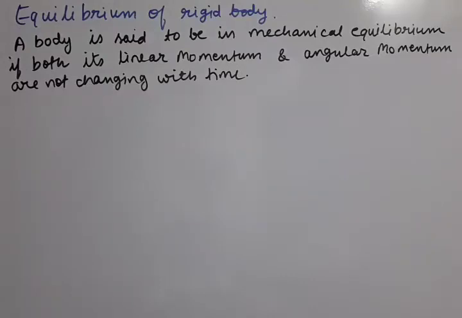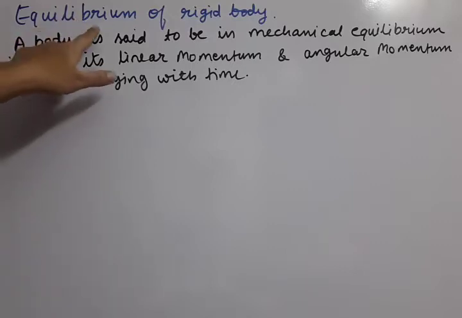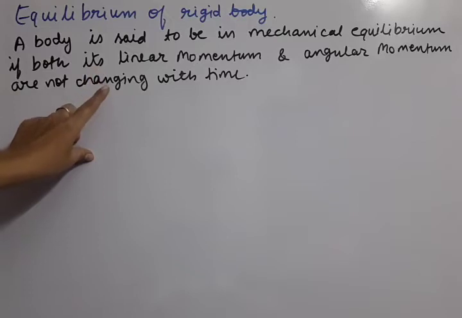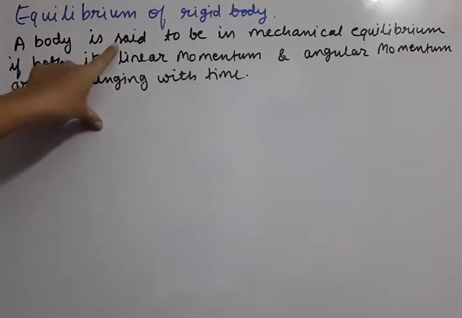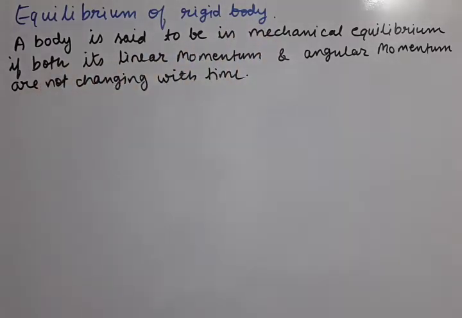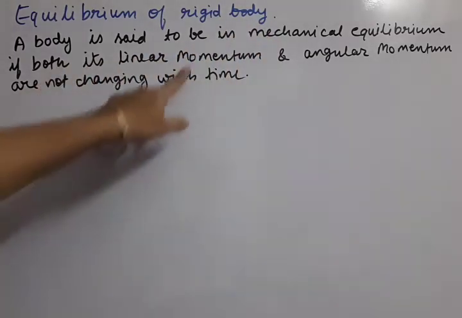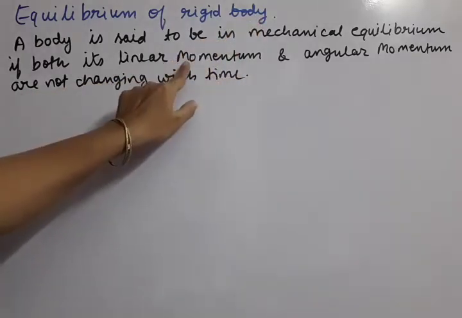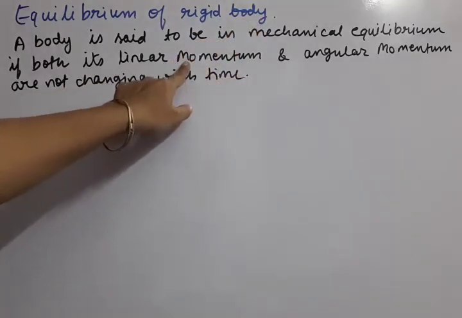Hello dear students. Now in our unit number 5, our next topic is equilibrium of rigid body. Here we will understand the concept of this word equilibrium. Now let us understand the definition of this term. A body is said to be in mechanical equilibrium if both its linear momentum and angular momentum are not changing with time. So how this equilibrium term is related with the momentums, that we need to understand here.